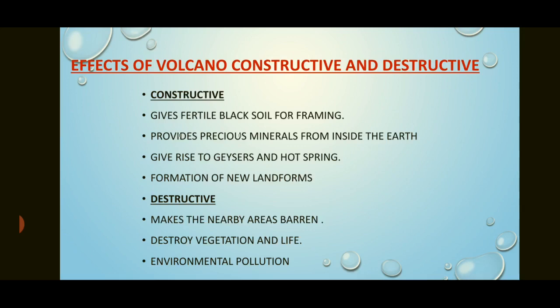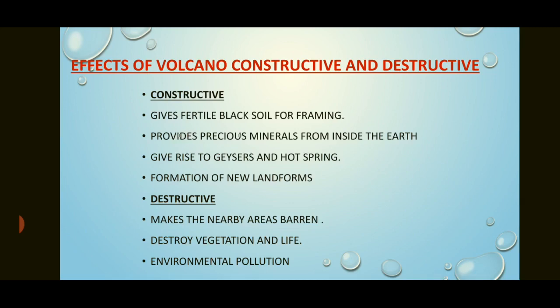It gives rise to geysers and hot springs. Geyser means fountain, that is, hot water comes out with pressure from inside the earth. And a hot spring is an area where the water on the surface is hot. Now why is the water hot on the surface and steam coming out? Because near this region there is a magma chamber which heats up the nearby rock, and when water flows over it, it gets heated, sometimes to boiling. This water can be used for cooking.